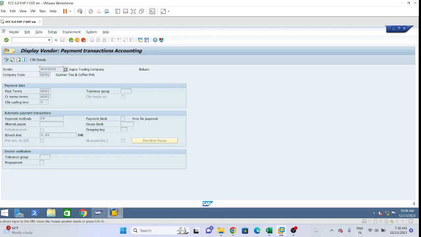Next one is payment transaction. To go to the next page, next information, we have to click on enter. It will automatically take us to the next window, next option. Okay, so payment transaction.